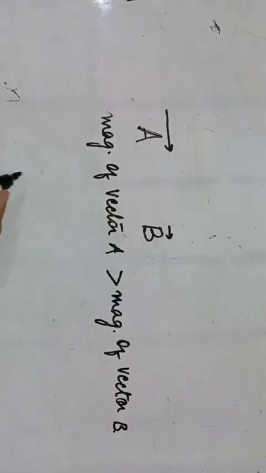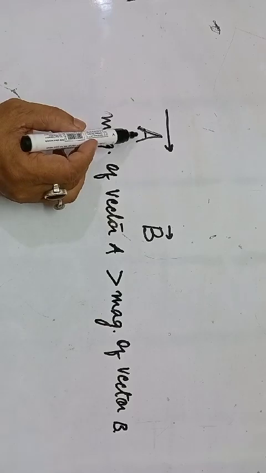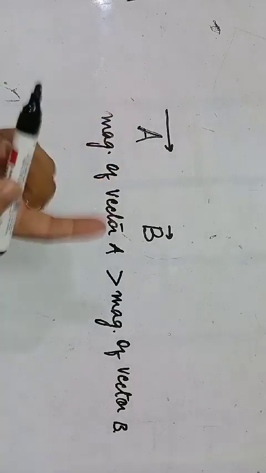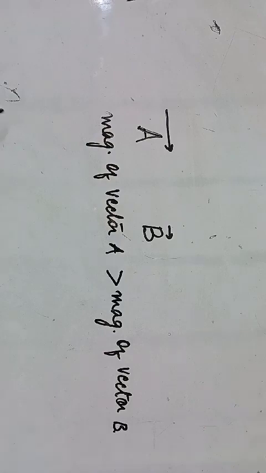Okay, so the first thing about a vector representation is that along with the letter you have an arrow at the top. Number two, the length of the line of that arrow emphasizes the magnitude of the vector. So the longer the line, the more the magnitude of that vector. This is the second thing that you need to remember about vectors.